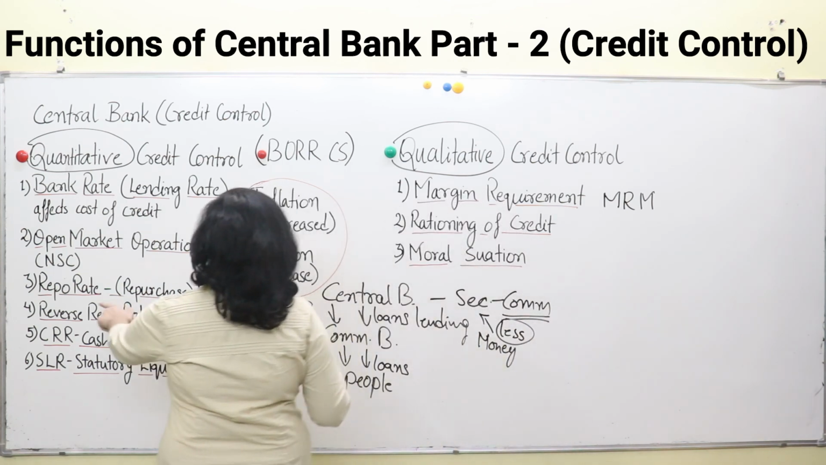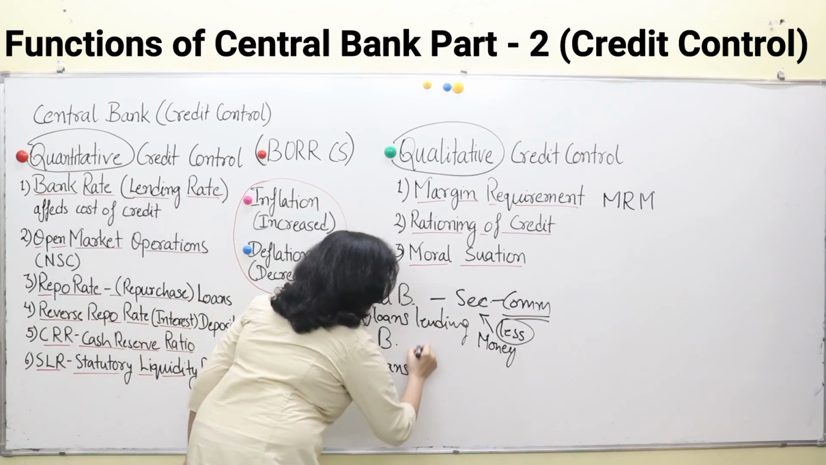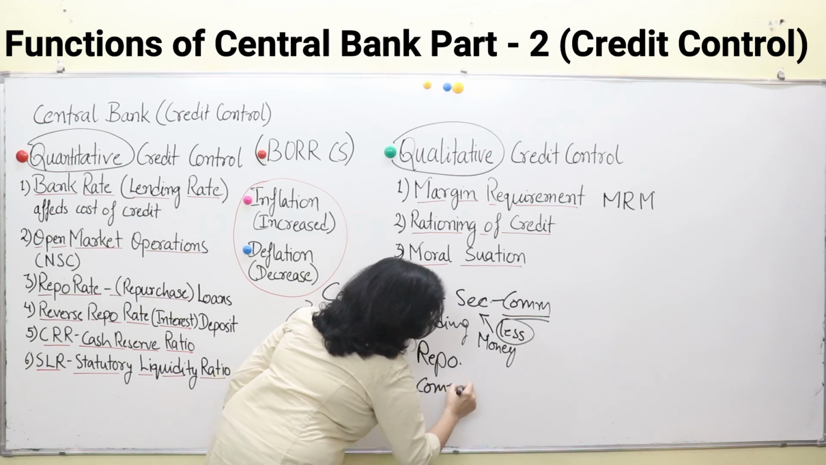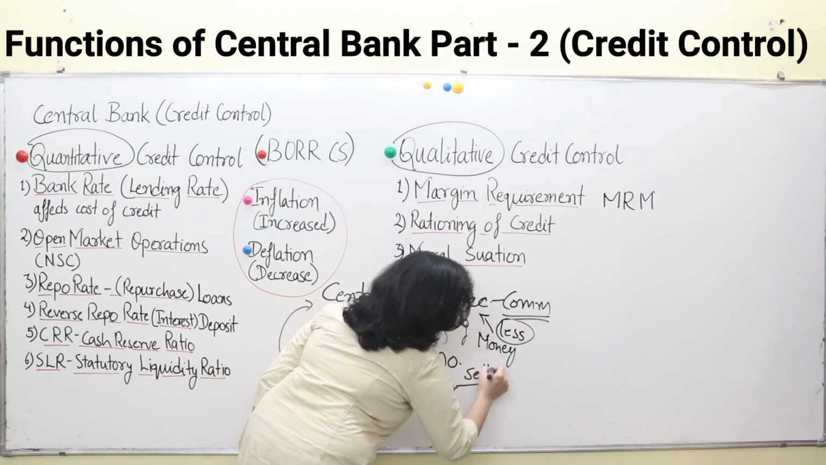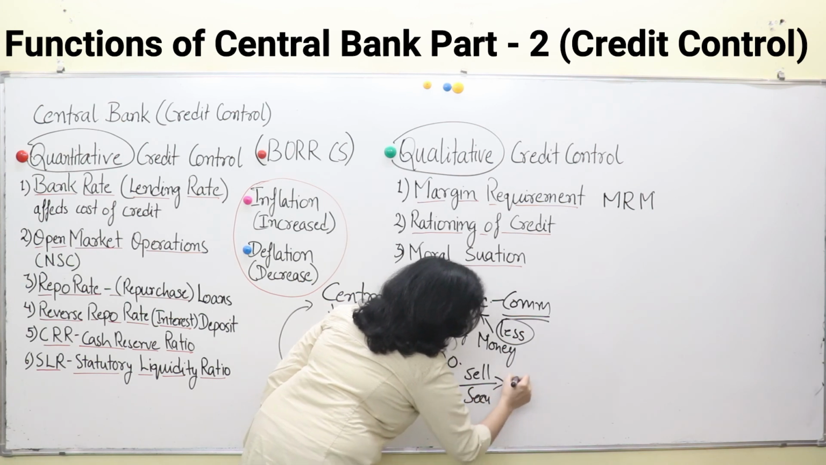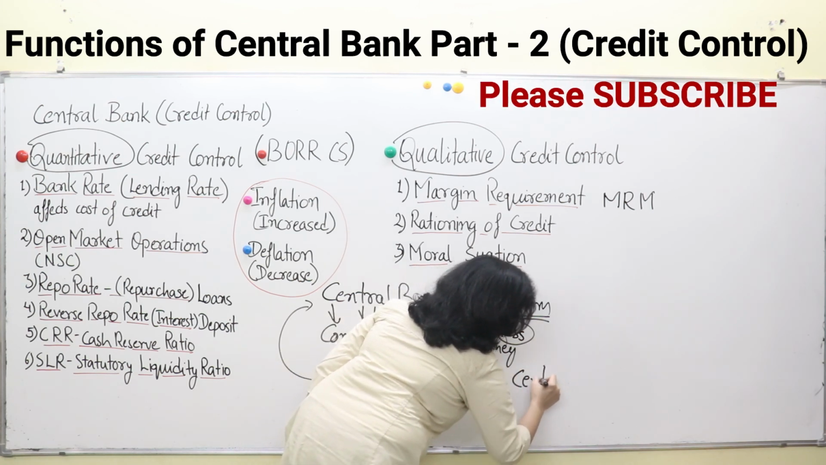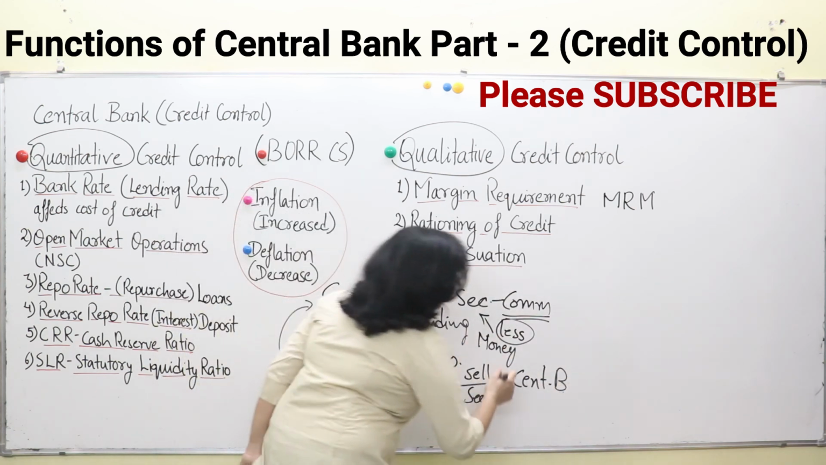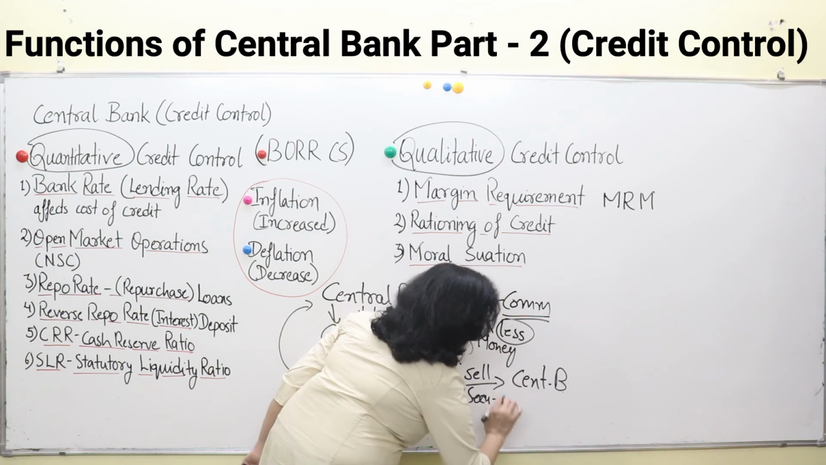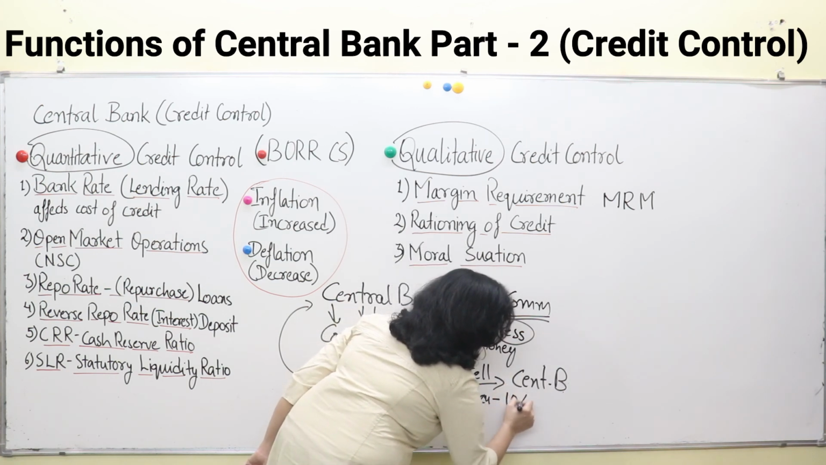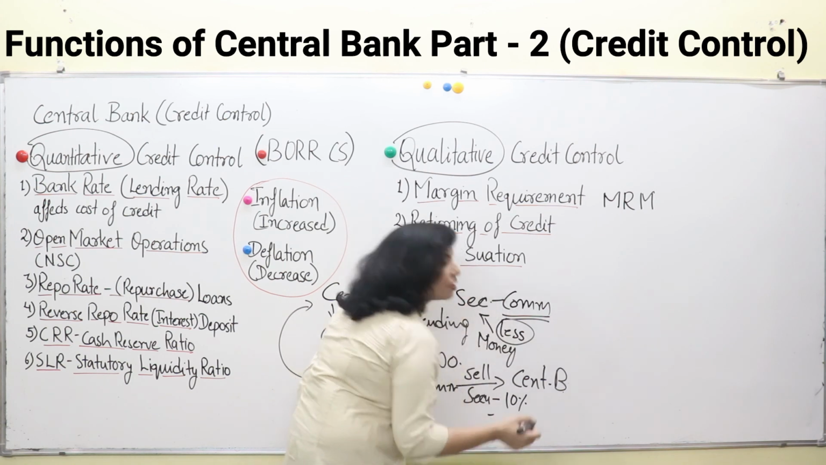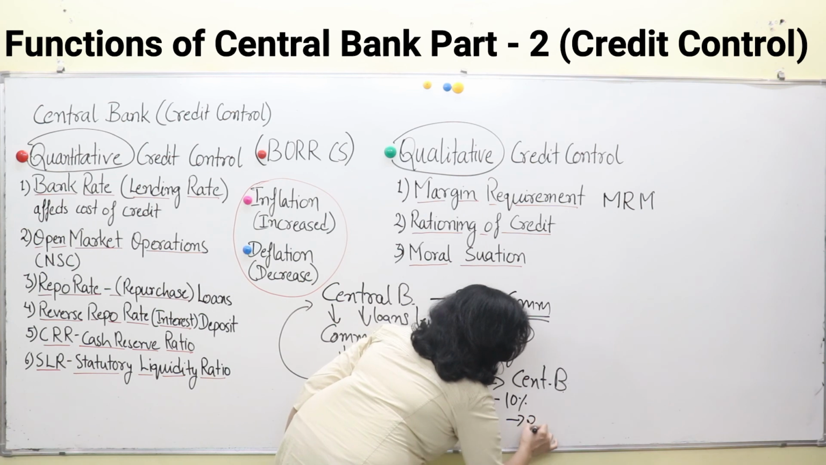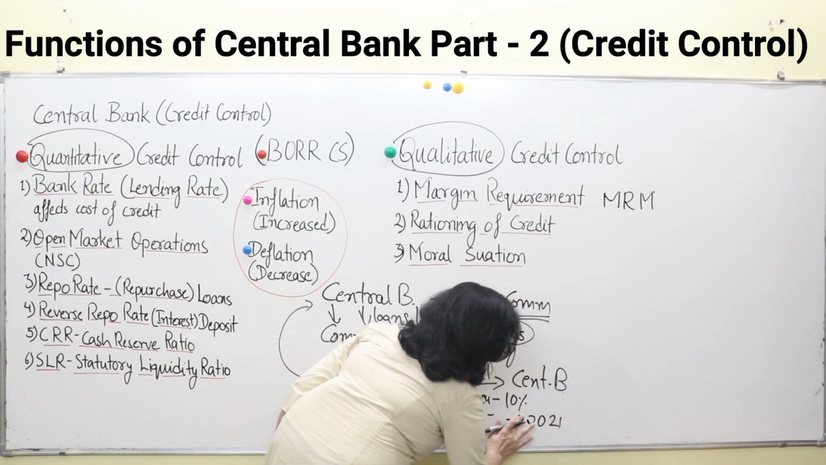Okay, so we are explaining here repo rate. For repo rate, commercial banks sell their securities to the central bank, okay, and they sign an agreement with a pre-date. For example, if the rate is 10% and right now it is 2020, they will sign any date of 2021. Suppose